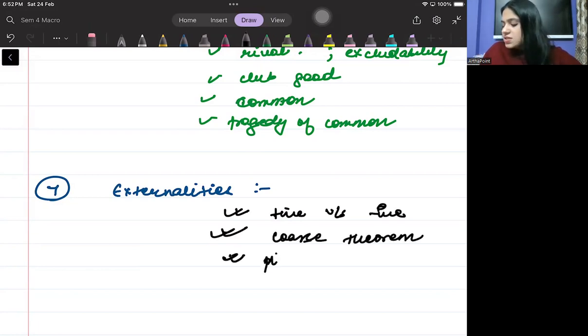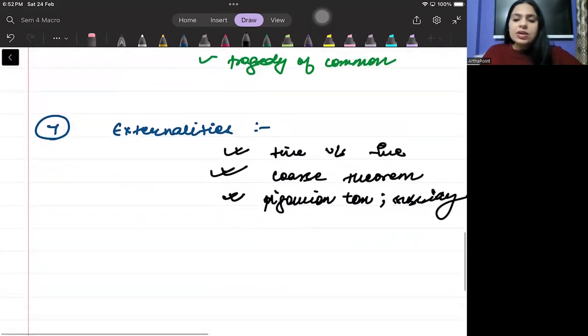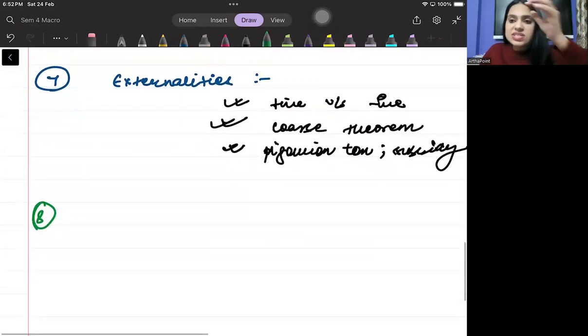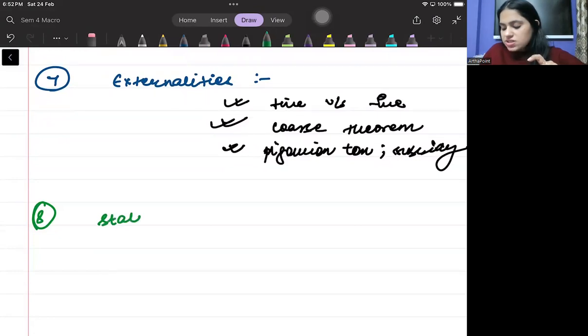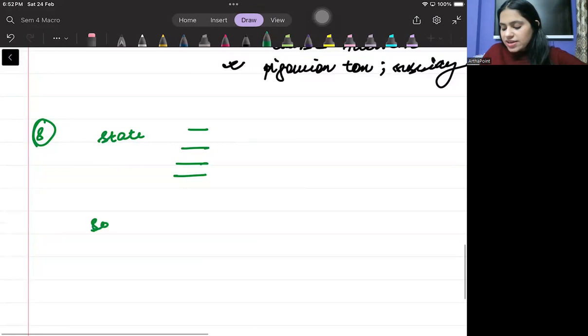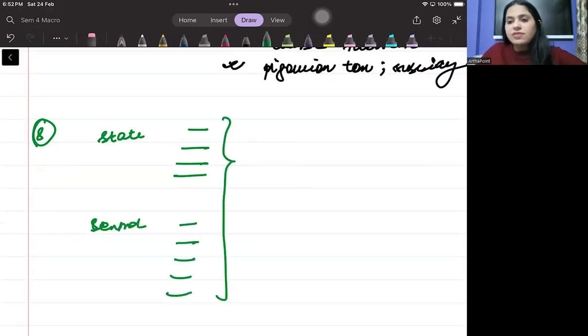and Pigovian tax and subsidy. Minimum. Itna karna hi karna hai. You have to be aware about this. Then you will be aware about, bache, the system in India about the taxes. मतलब state government के अंदर कौन से taxes आते हैं, which taxes come under the central government. This is something you have to be aware about.